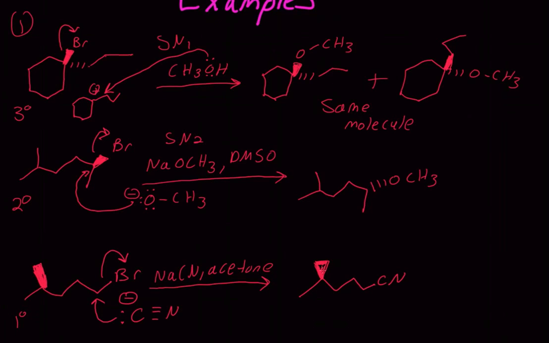If we were doing an attack on that carbon, yeah, we would have an inversion of configuration. So like we did here, if this had our leaving group, we did an inversion of configuration. But we are doing nothing with this carbon, nothing at all. So we're leaving that the same. So this would be your answer for these types of problems.